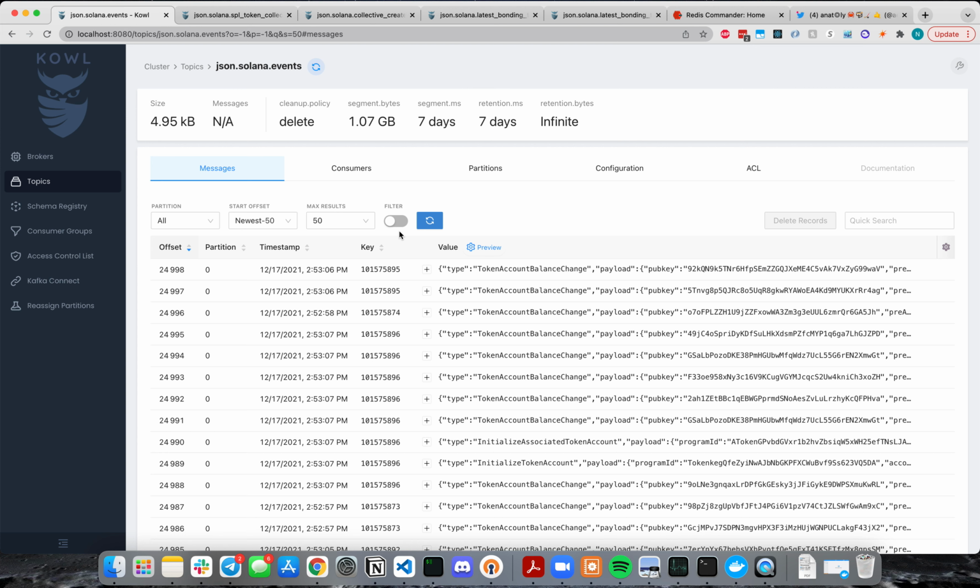Now, we're open sourcing this because it's up to the community what you want to do with this. I think generally people having the ability to get their data into a Kafka topic is useful. I know it's very Web 2, but if you're just trying to do analytics, that's good enough. And hopefully with enough people running this, you can also get multiple sources of truth for the same data.